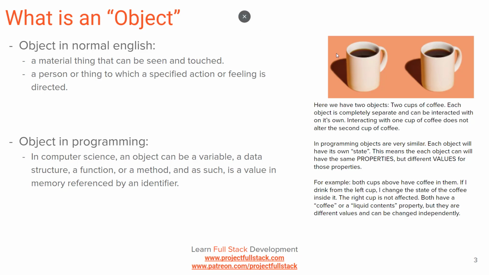So here's my example where I basically have two objects sitting on my desk. I have two coffee cups. They're both roughly the same, right? They're both the same color. They both have a little handle. They both have some amount of coffee inside of them. I can interact with them completely independently. No matter what I do over here with cup 1, it does not affect cup 2.